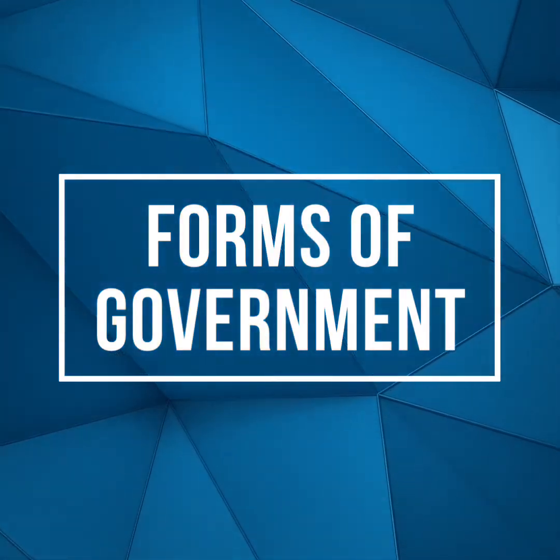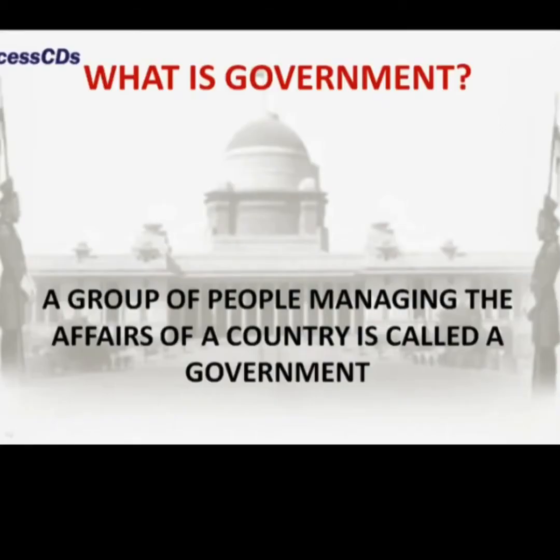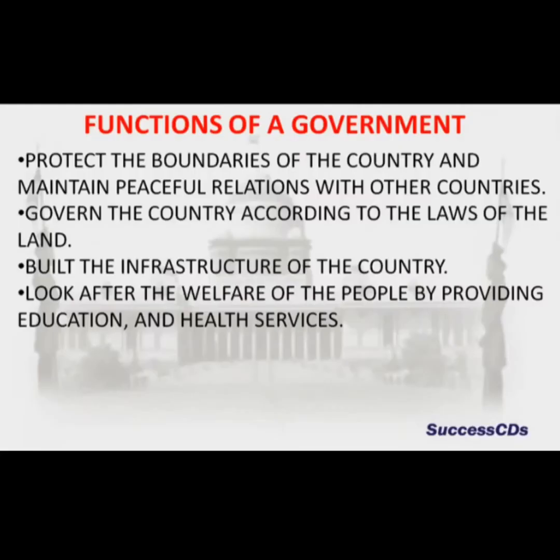Forms of government. What is government? A group of people managing the affairs of a country is called a government. And what does a government do? The functions of government are: it protects the boundary of the country and maintains peaceful relationships with other countries. It governs the country according to the laws of the land.